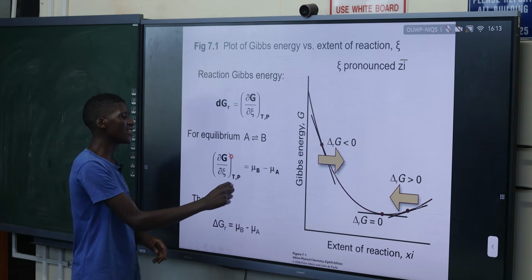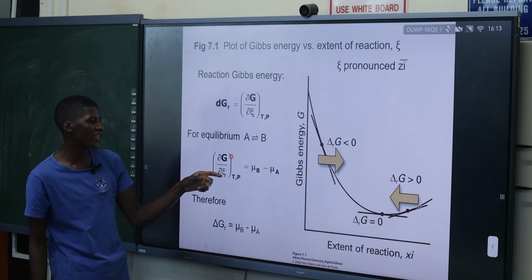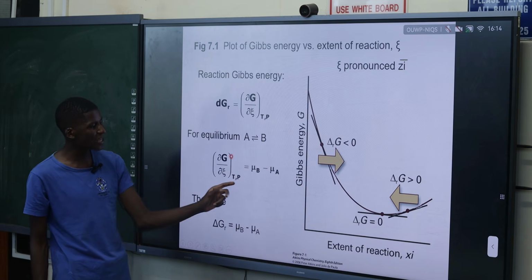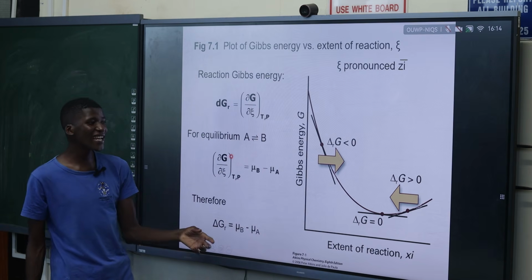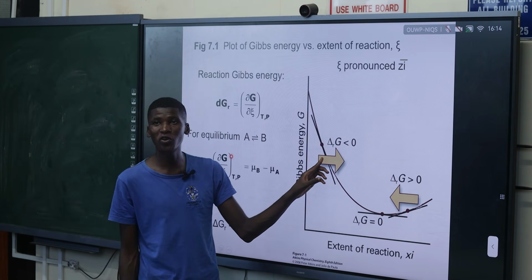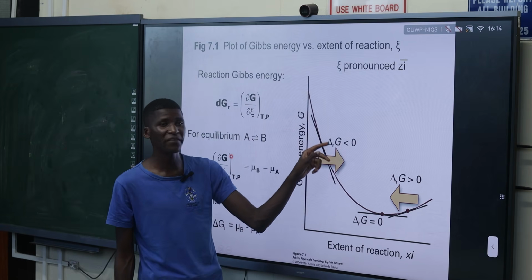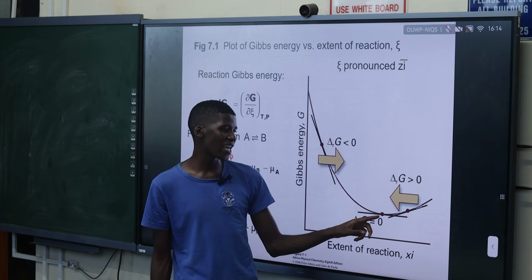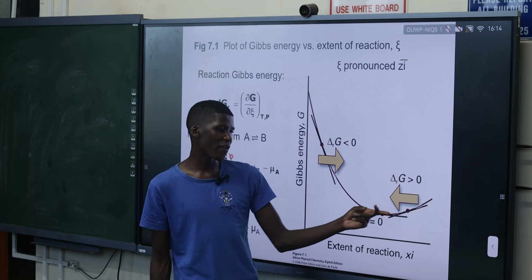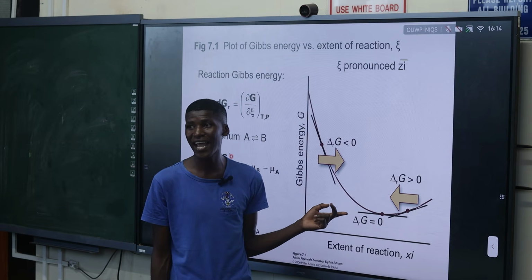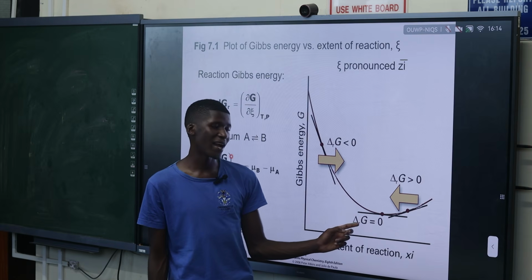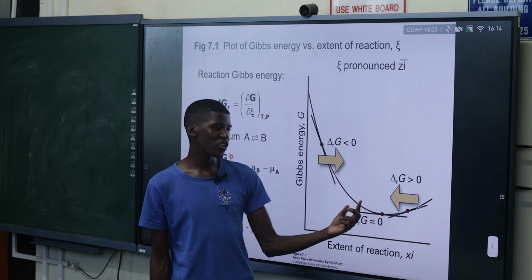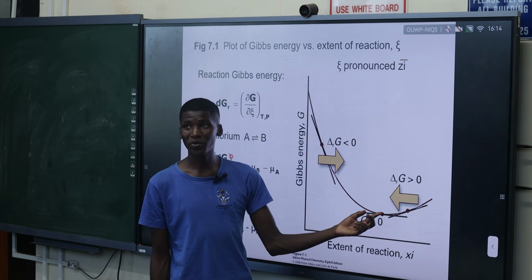So this change, this partial derivative of G with respect to the extent, simply means how fast the Gibbs energy is being released. In this case, Gibbs energy is released because it's a spontaneous reaction, because we are seeing a negative Gibbs energy, remember the negative gradient. But at this point, if we put a tangent, we have a flat, horizontal line. So the Gibbs energy change is equal to 0, which means our reaction is at equilibrium.